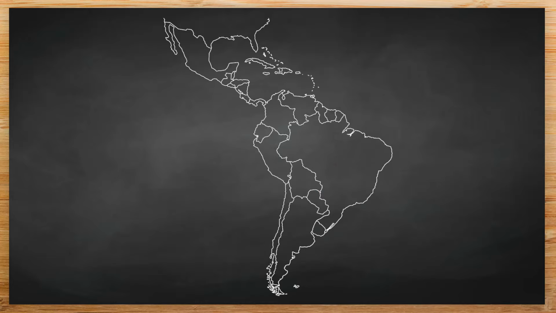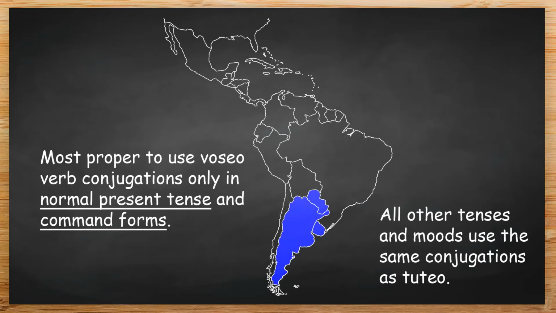The first major regional variation has to do with the subjunctive and the negative command forms. In the Rio Platense dialects, which include those spoken in Paraguay, Uruguay, and Argentina, it's considered most proper to use Voseo verb conjugations only for the present tense and command forms. So if you plan on living or traveling in any of those countries, you don't have to learn anything about Voseo other than what we've talked about up to this point. You're done.